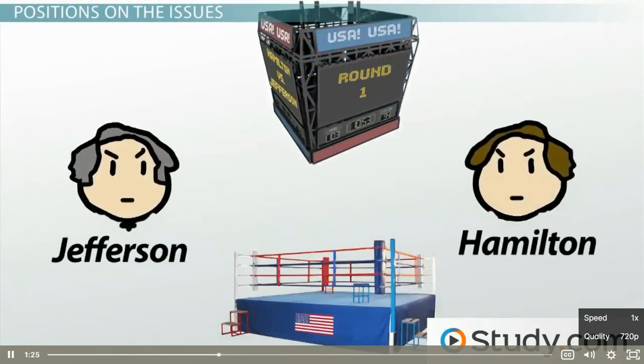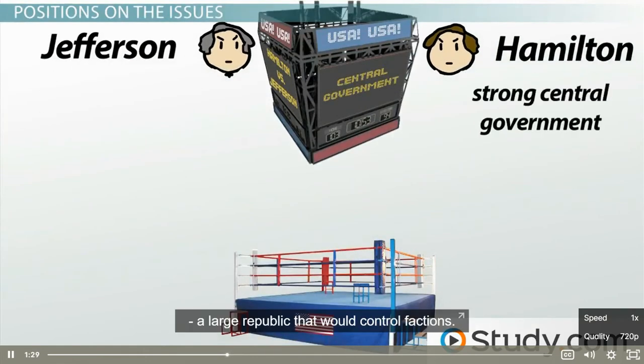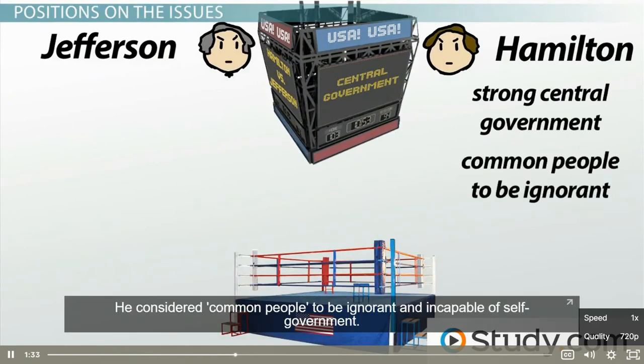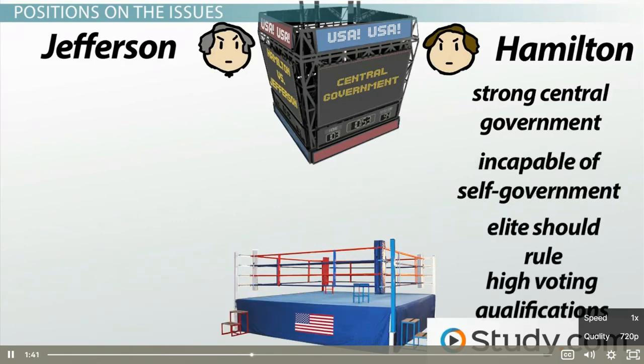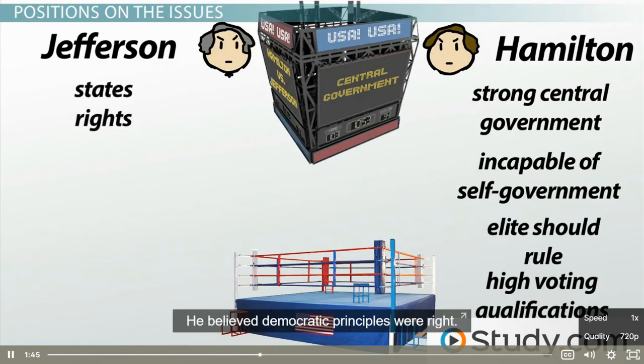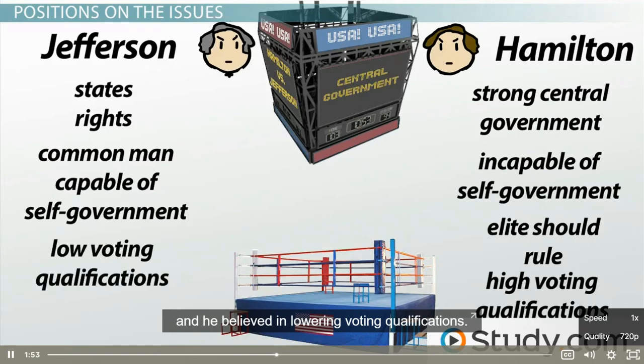Positions on the issues. Central government. Hamilton favored a strong central government. A large republic will control factions. He considered common people to be ignorant and incapable of self-government, and believed the elite should rule, so there should be high voting qualifications. Now, Jefferson favored states' rights. He believed democratic principles were right. He believed the common man capable of self-government, and he believed in lowering voting qualifications.